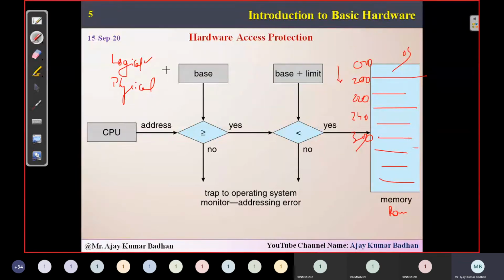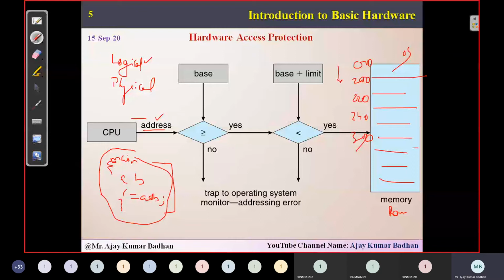Then what about logical address? Here the CPU is generating an address. What does that mean? A process is getting executed now. Let us take a small program. You have written a C program for addition of two numbers. Main, A comma B you have taken, C equal to A plus B. You have written the code and you are trying to execute it. Now, when you are executing this, the CPU will generate an address for this entire program, and that address is what we call a logical address.